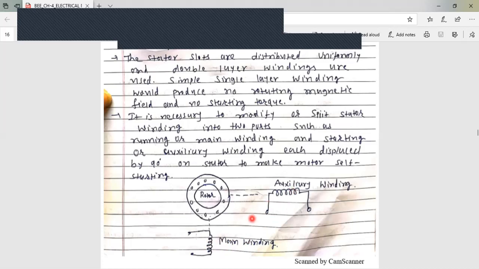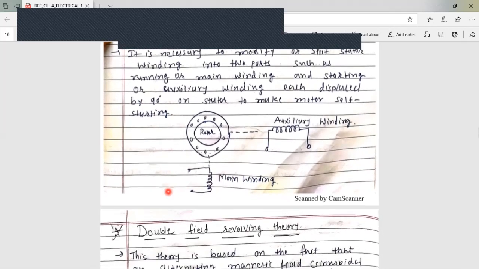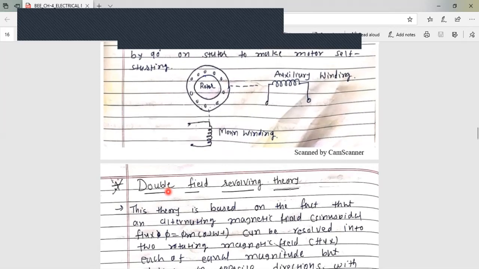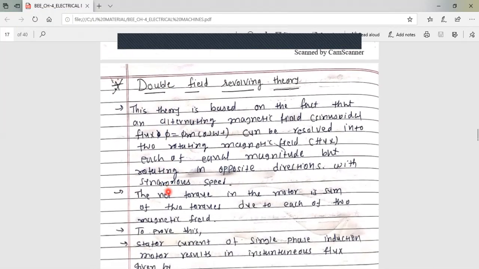Both windings are placed at 90 degrees to make the motor self starting. So now the important point which will be used in single phase induction motor operation is the double field revolving theory.